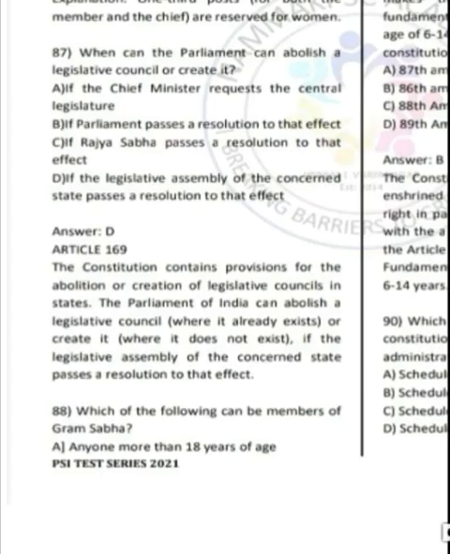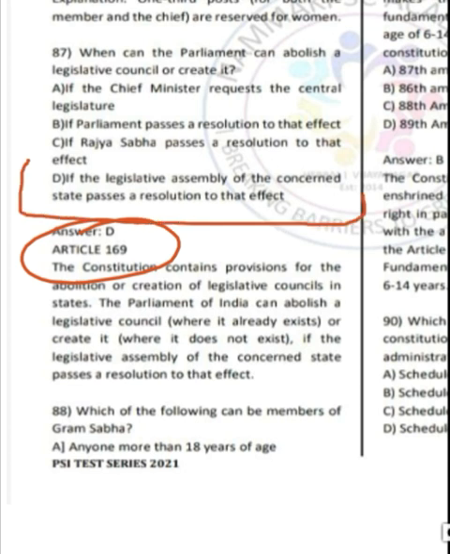Moving ahead to question number 87, it is asking when can Parliament abolish a legislative council or create it? So according to Article 169, if a legislative assembly of concerned state passes a resolution to that effect, the Parliament can abolish a legislative council or create it. So correct answer is option D.